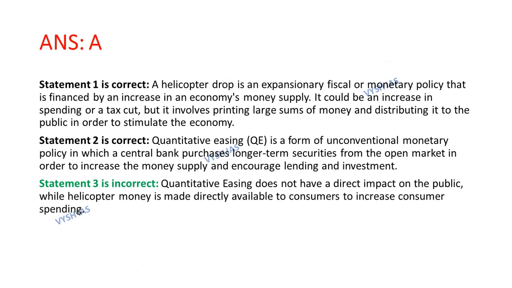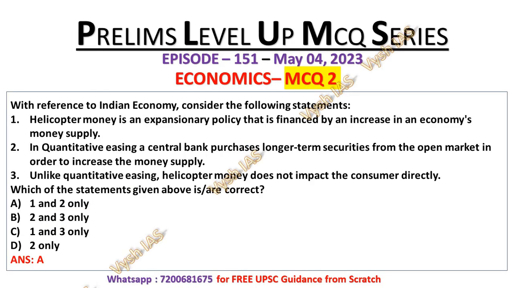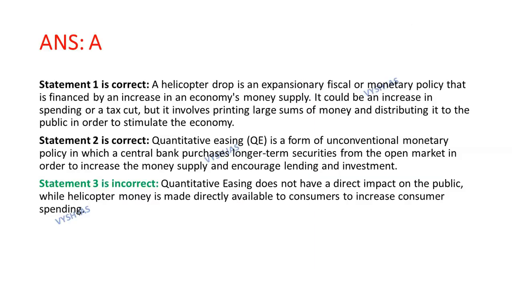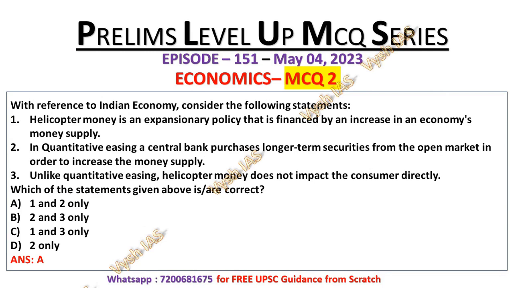Now, statement number 2 is also correct, that is, quantitative easing is a form of unconventional monetary policy in which a central bank purchases long-term securities from the open market in order to increase the money supply and encourage lending and investment, which is statement number 2 regarding quantitative easing. Now, let's look at statement number 3, why it is the incorrect one. Quantitative easing does not have a direct impact on the public, while helicopter money is made directly available to consumers to increase consumer spending. But here it is written, unlike quantitative easing, helicopter money does not impact the consumer directly. That's why statement number 3 is the incorrect one.